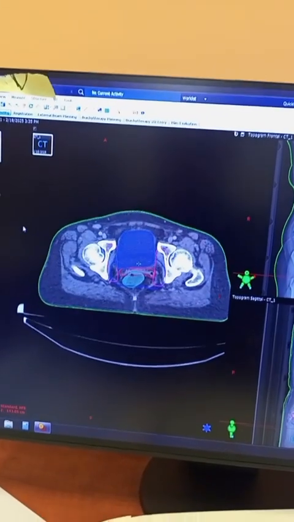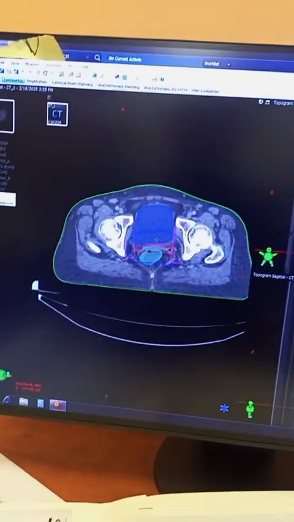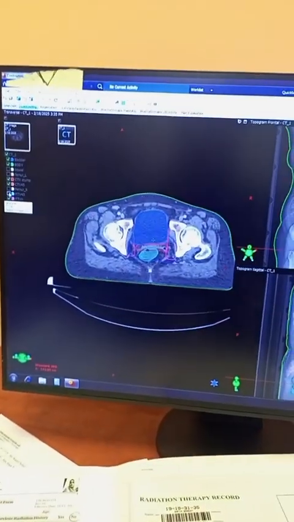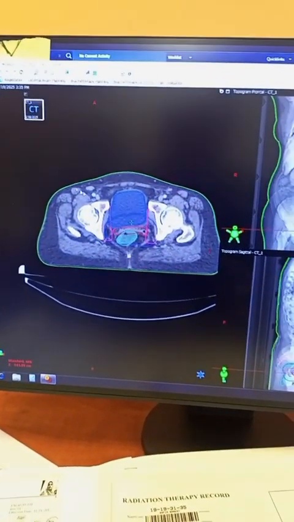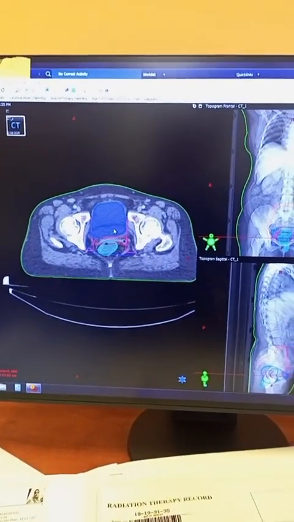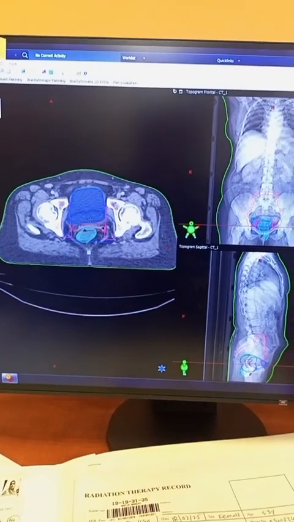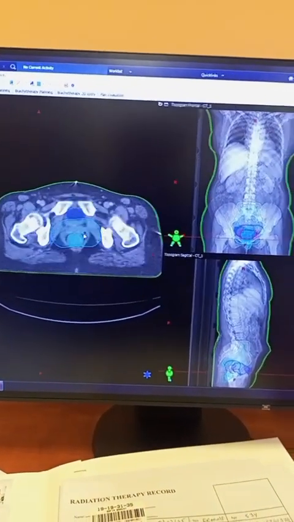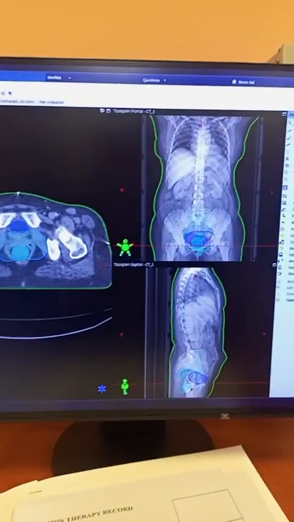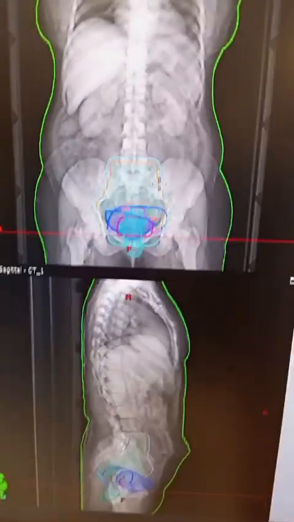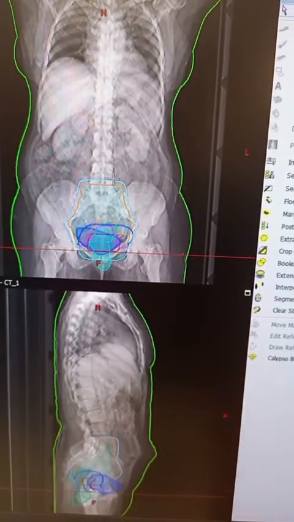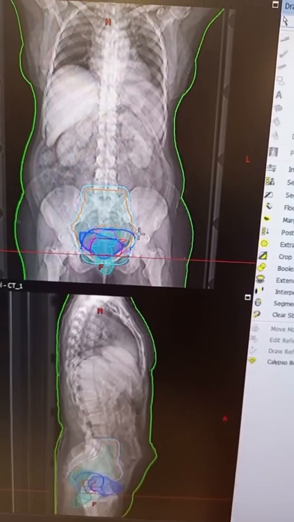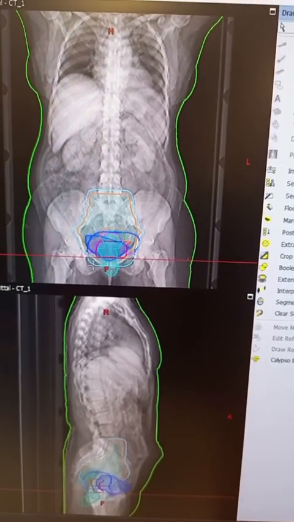So after that we have drawn the PTV45, and you can see this is the region which is going to receive the 45 radiation therapy.